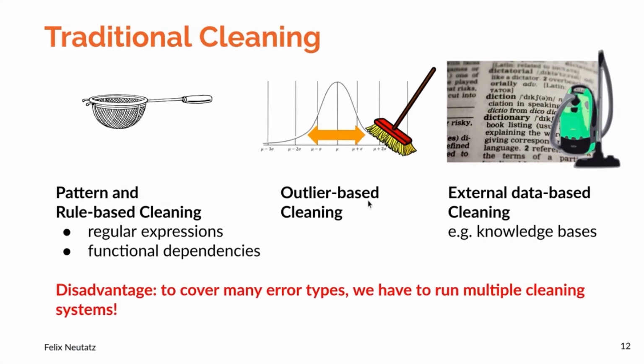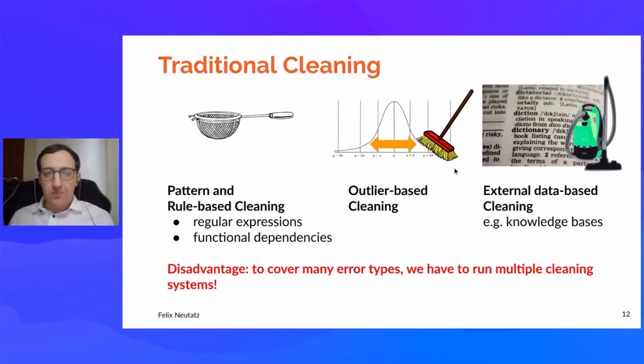Traditional cleaning systems are, for example, pattern- and rule-based cleaning systems. You can use regular expressions or functional dependencies. Just like in a sieve, the data runs through, and the good data goes through, whereas the remaining data should be corrected and cleaned. Then we have outlier-based cleaning, where everything that is too far away from our distribution should be cleaned.